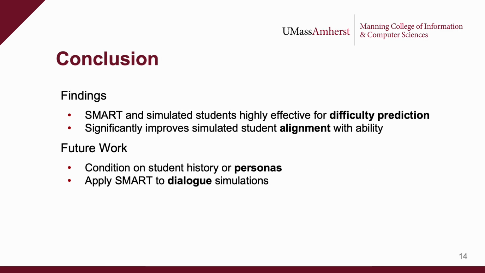In conclusion, we find that SMART and simulated students are highly effective for question difficulty prediction, significantly outperforming state-of-the-art approaches on our datasets. We find that SMART succeeds by leveraging improved alignment with the input student ability. In future work, we can expand our student representation. Instead of using a single scalar value, we can use historical responses to questions or descriptive student personas. Additionally, we can apply SMART to dialogue simulations, which are becoming increasingly important in AI-driven education platforms.